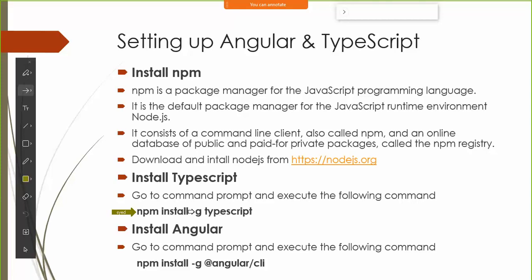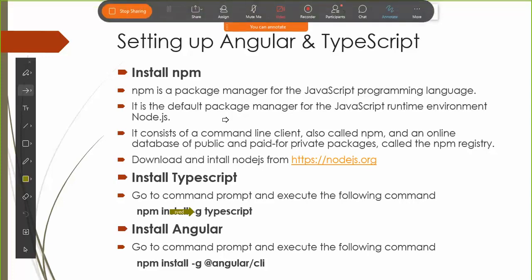Now this switch -g will install it globally. If I don't use this switch -g, then it will only be available in the folder where I have executed that command. So I don't want that. I want TypeScript to be available across my system, so I will use this switch called -g.